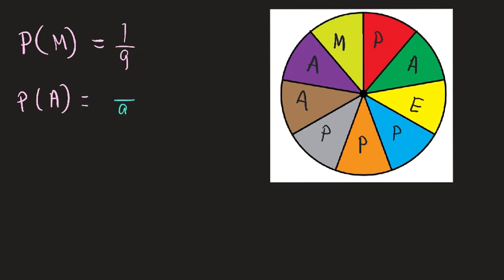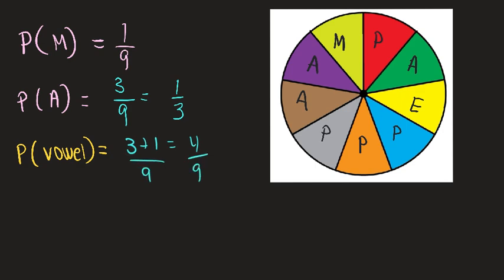Well, our denominator is still a 9, but there are one, two, three A's. So my final answer is 1/3 probability of an A. Okay, let's go a little harder. What's the probability of landing on a vowel? Well, we had 3 A's and 1 E, so that makes 4/9. Probability of a vowel is 4/9.